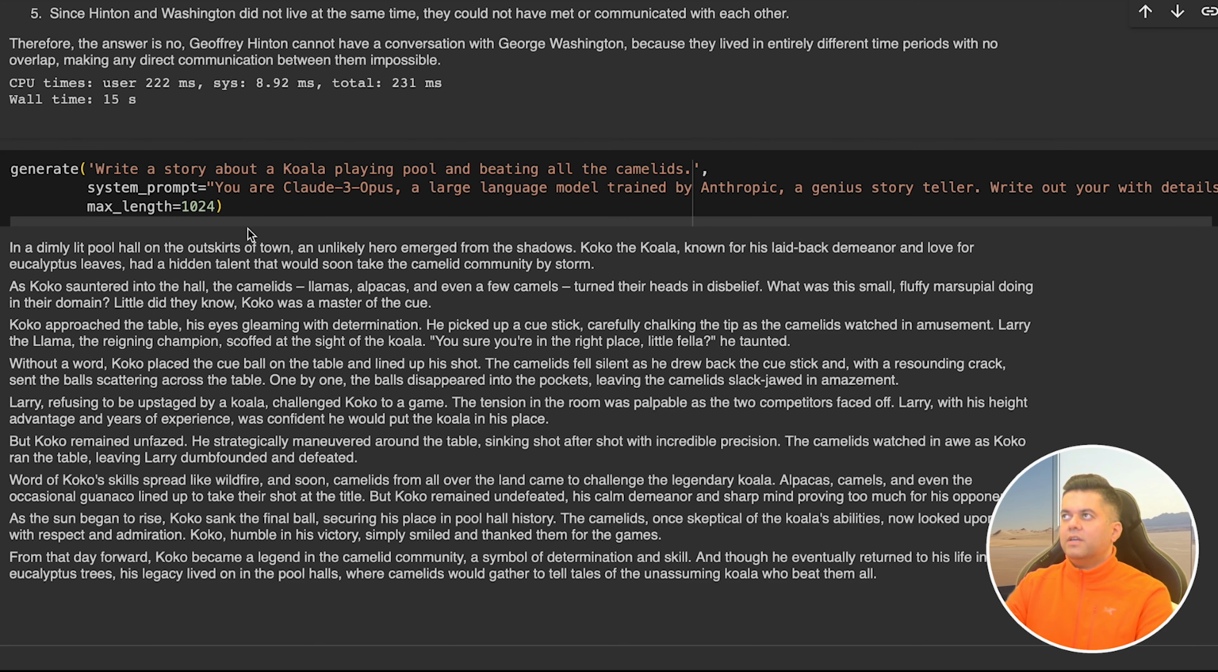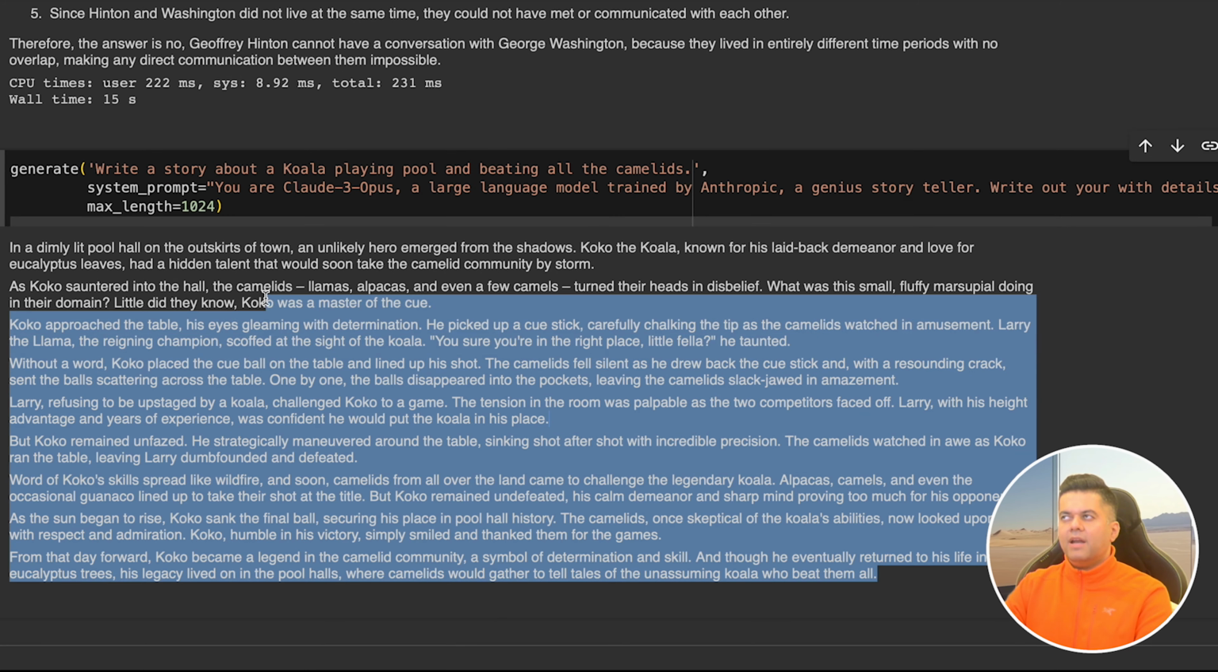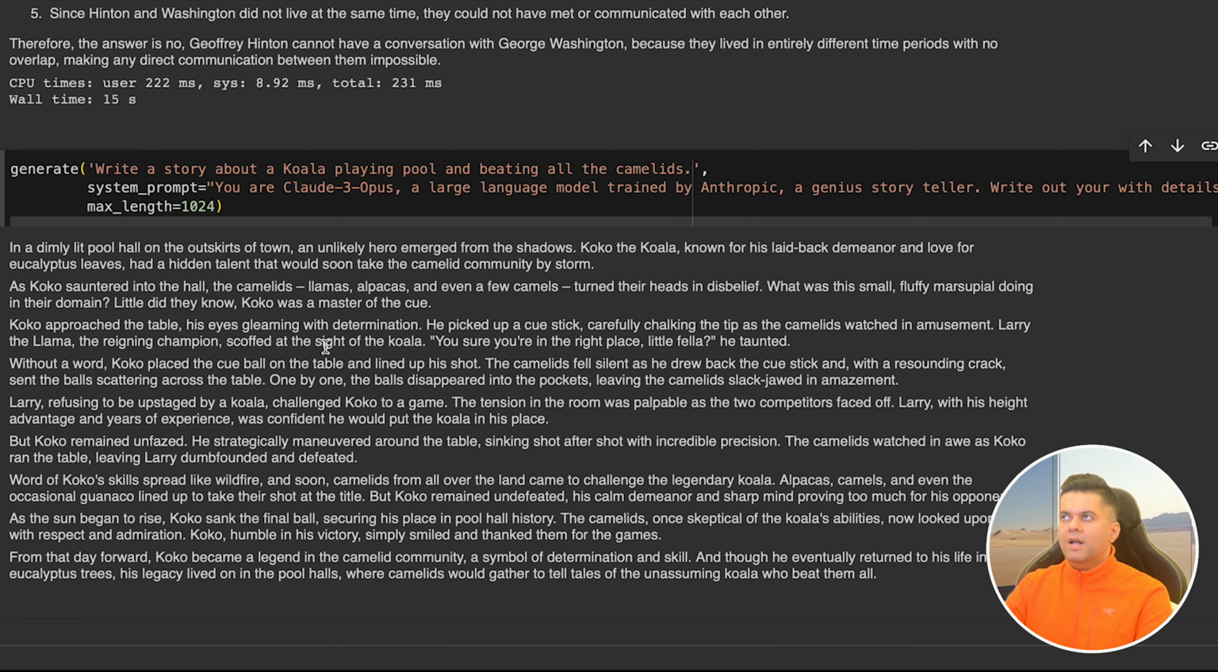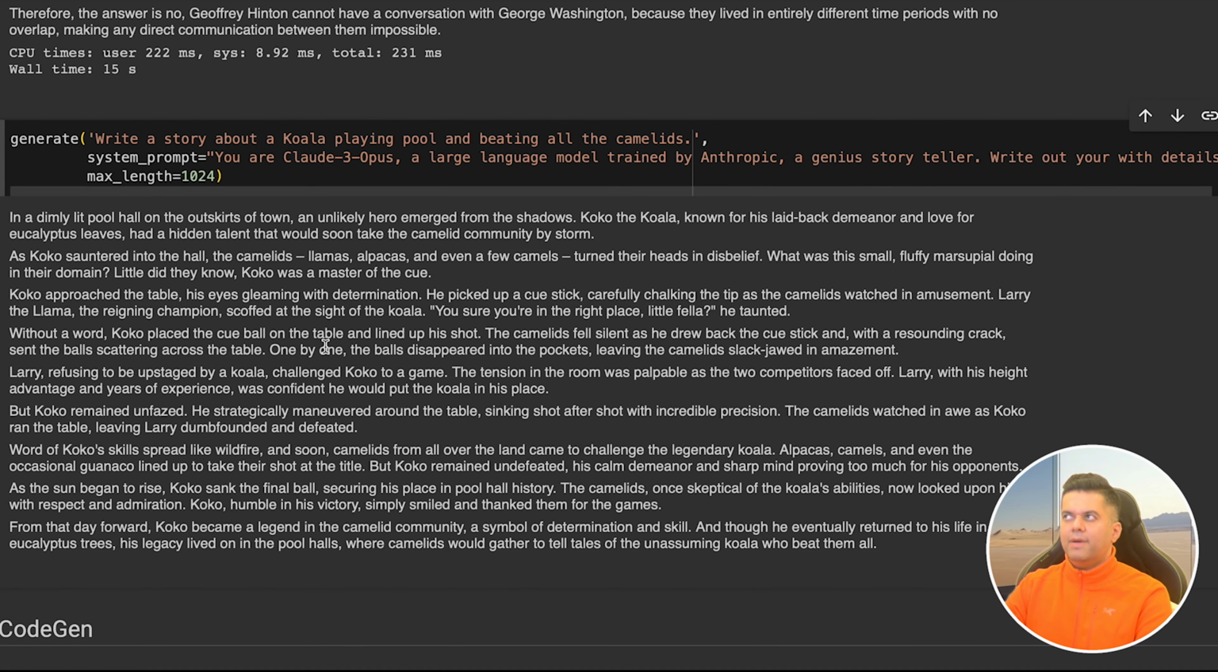Then we ask it to generate a story about a koala playing pool. Now in the output, you get a great story. And if I compare it to Sonnet's output from our previous video, I know that the story given by Opus is much better, but the writing style of Sonnet was much better and had a lot more depth. But I think that's just personal opinion.